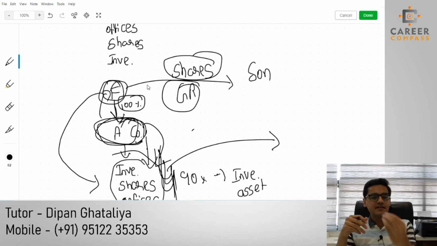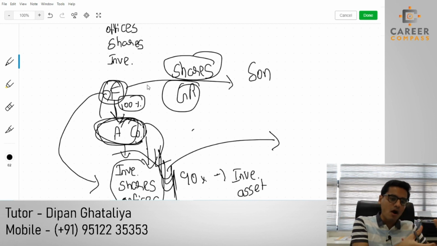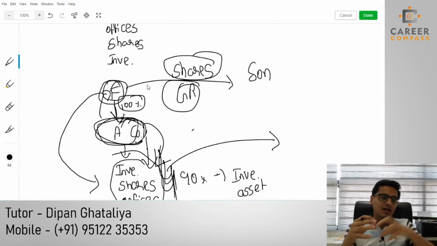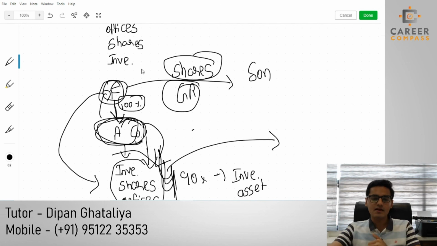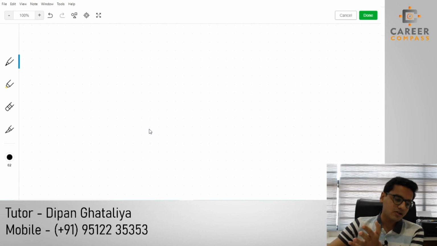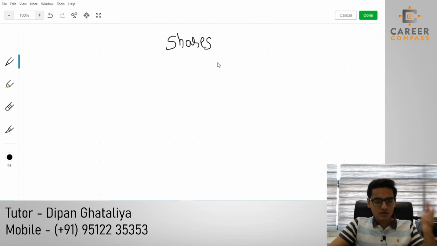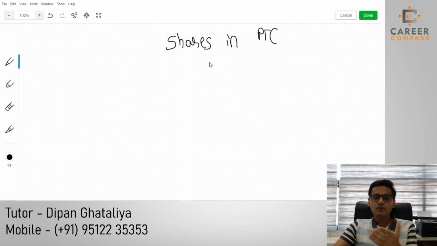So to overcome this, and to prevent people from claiming this kind of relief and taking undue advantage, HMRC has created a new rule, which is called shares in a personal trading company. If you have quoted shares or unquoted shares in a personal trading company, then you have to follow this rule.